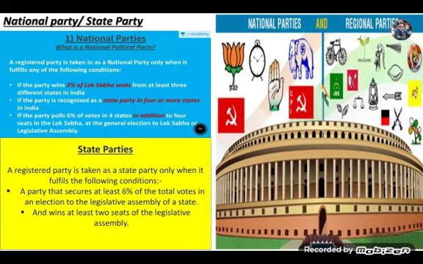And a state party fulfills the following condition: it secures at least 6% of the total votes in an election to the legislative assembly of a state and wins at least 2 seats of the legislative assembly. Then that party will be registered as a state party. On the right side you will find the different symbols of national parties and regional parties of India.